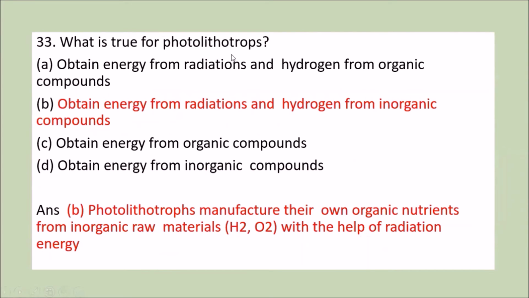What is true for photolithotrophs? First, they obtain energy from radiations and hydrogen from organic compounds. Second, they obtain energy from radiation and hydrogen from inorganic compounds. Third, they obtain energy from organic compounds. And fourth is they obtain energy from inorganic compounds. Now, these photolithotrophs manufacture their own organic nutrients from inorganic raw material, that is hydrogen, oxygen, with the help of radiation energy. So this option B is the correct answer.